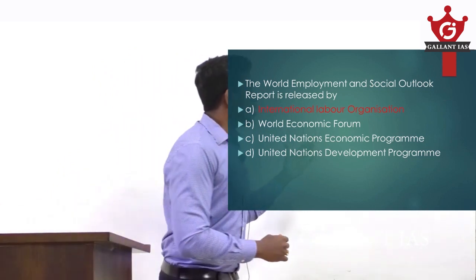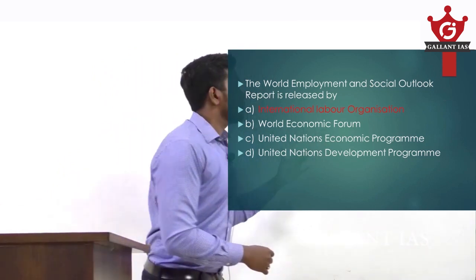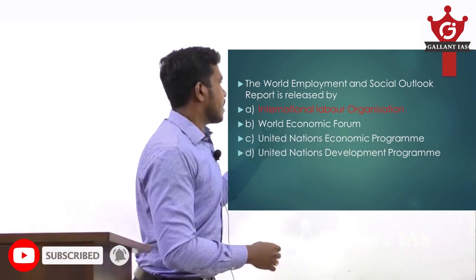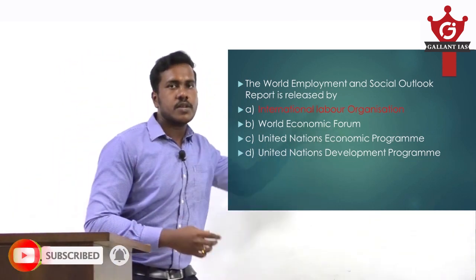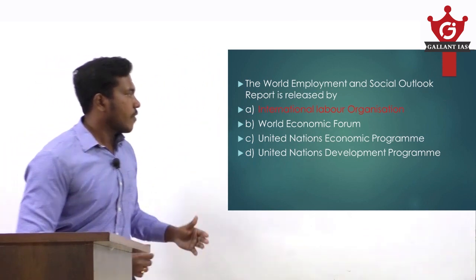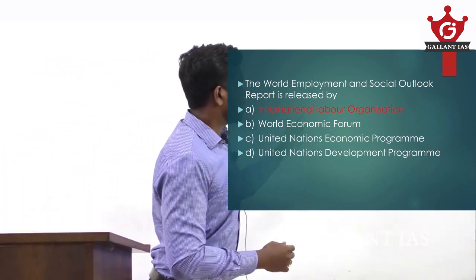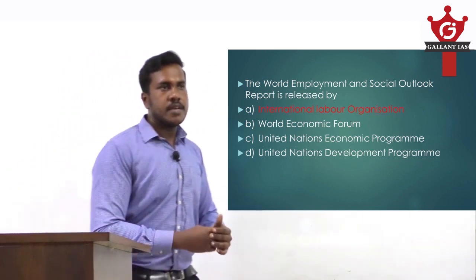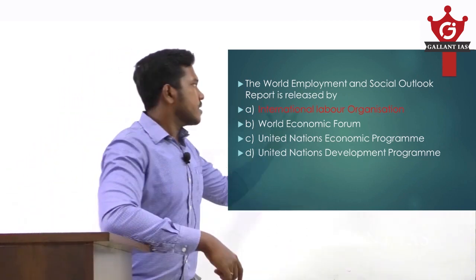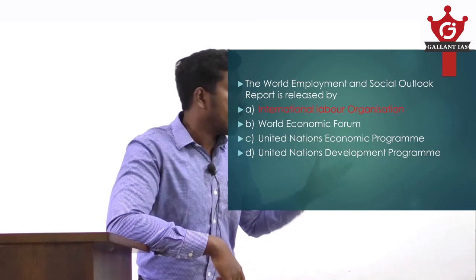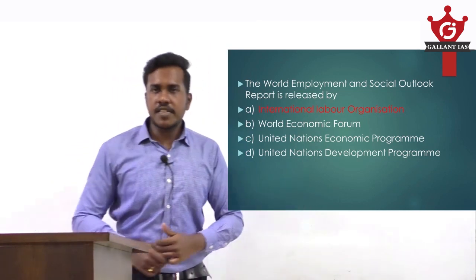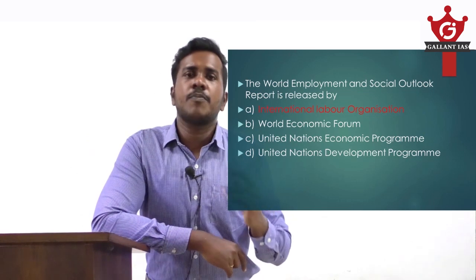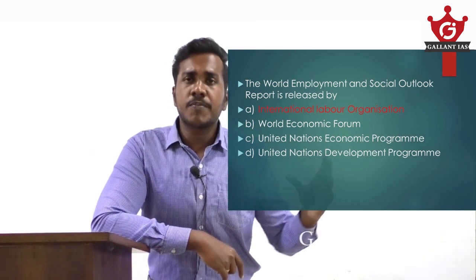The World Employment and Social Outlook report is released by one of four organizations given. International Labour Organization, of course, that's actually the answer. The others are World Economic Forum, United Nations Environment Program, and United Nations Development Program. Of course they will ask ABCD type questions like this, then statement type questions, and another important one is the map type question.